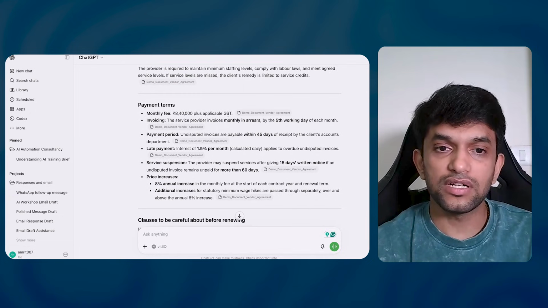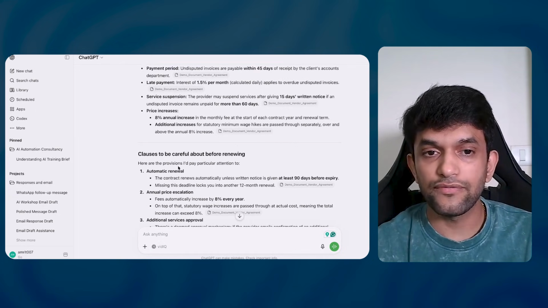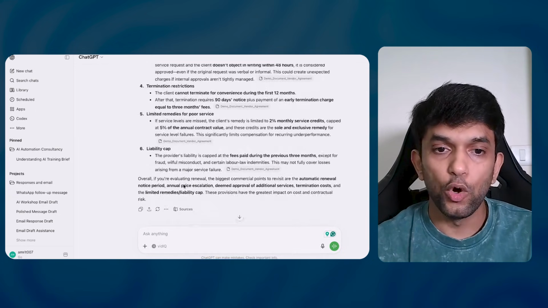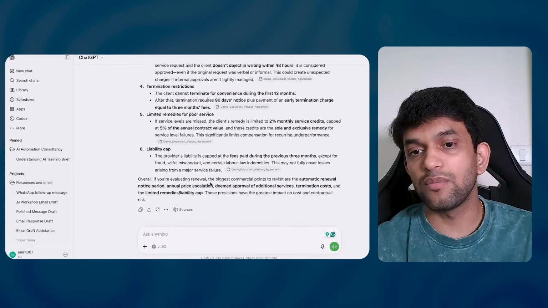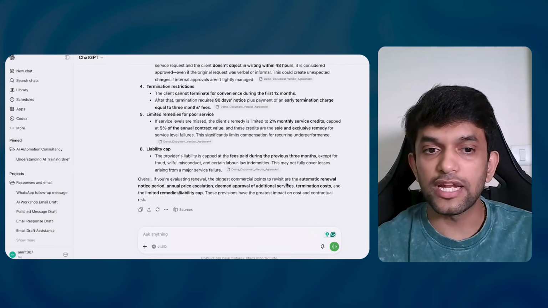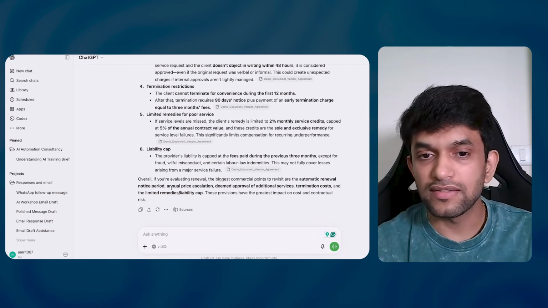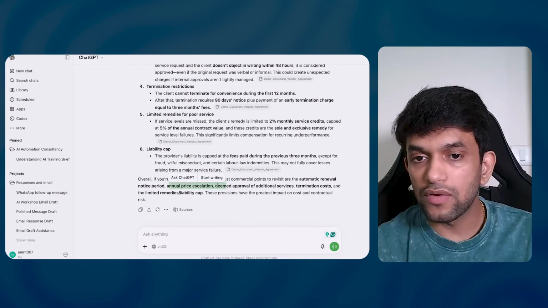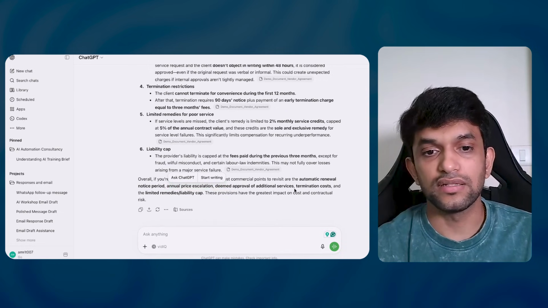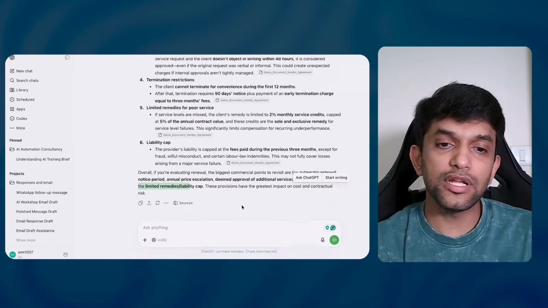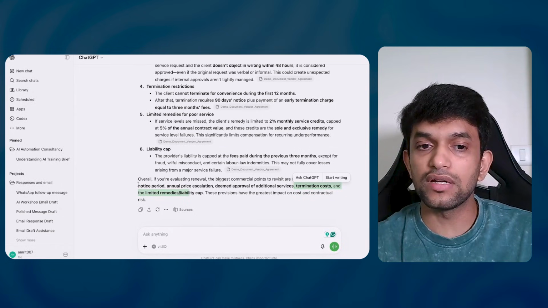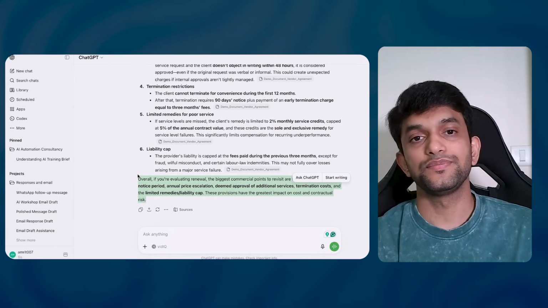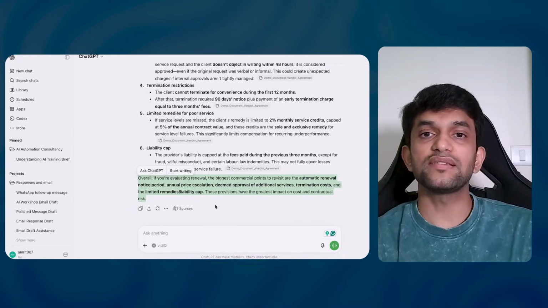Okay, so payment terms are mentioned over here, and clauses to be careful. Overall, if you are evaluating renewal, the biggest commercial points to revisit are the automatic renewal notice period, annual price escalation, deemed approval for additional services, and termination cost. So basically it is telling me, Amit, if you are looking for this thing, have a look at this. This is your priority items. Yes, are you able to understand?